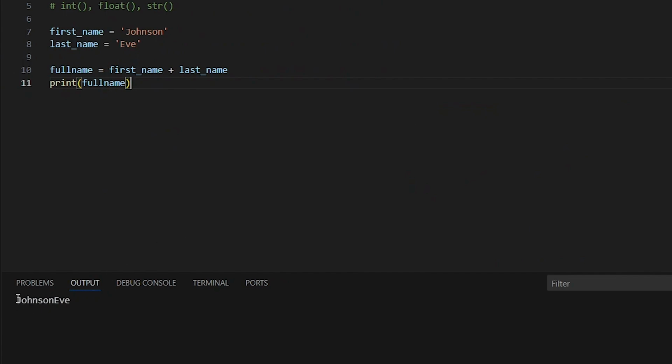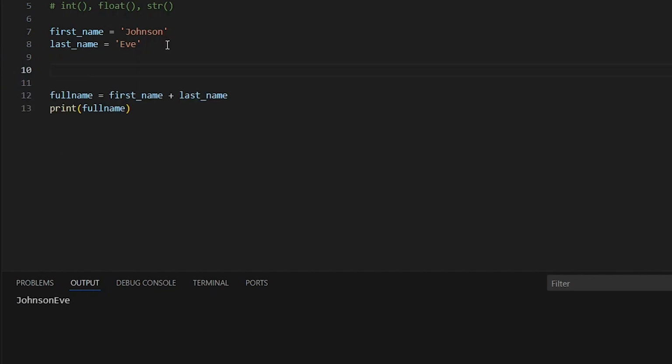This is going to join the two strings together. And if you notice, there is no space in between. So if you want to include a space in between the names, you have to use another string. You create a space by using a quote and you put a space in between. So this means a space. So I can put that space after the plus sign after the first name, and then after the space I'll put another plus sign. So this is going to join this with an empty space and then the last name. So this time around, if we run the program, you can see Johnson Eve. So this is called concatenation.